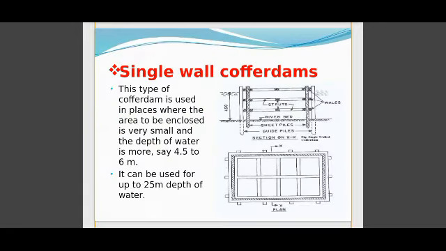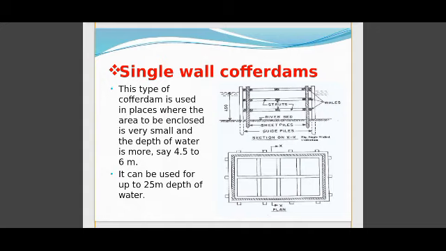Next type of coffer dam is the single wall coffer dam. It is a type of sheet pile coffer dam. Water depth is 4.5 meter to 6 meter, and it can be used for up to 25 meter of depth. The distance between guide piles may vary from 1.7 to 3.5 meter depending upon the velocity of the flow.